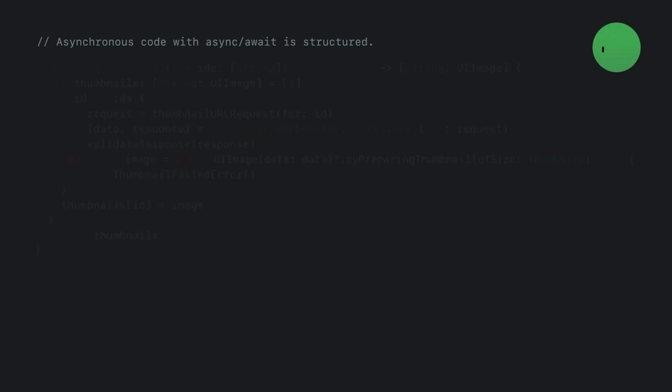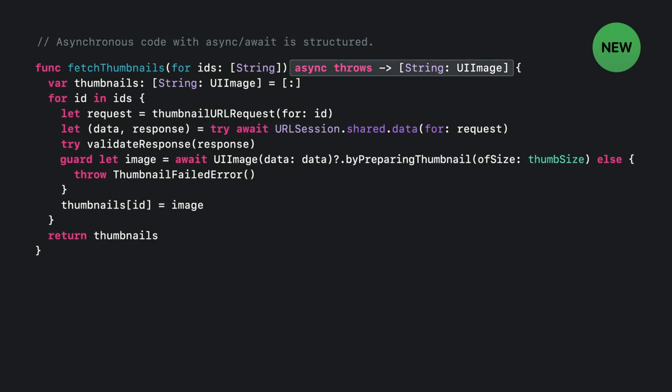Now, let's take a look at the previous code, but rewritten to use the new async await syntax, which is based on structured programming. I've dropped the completion handler argument from the function. Instead, it is annotated with async and throws in its type signature. It also returns a value instead of nothing. In the body of the function, I use await to say that an asynchronous action happens, and no nesting is required for the code that runs after that action.